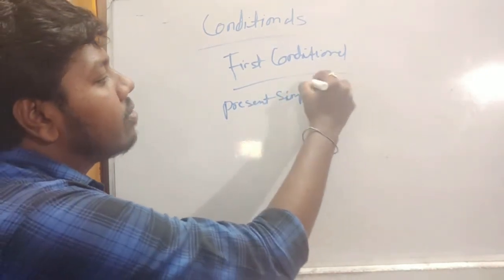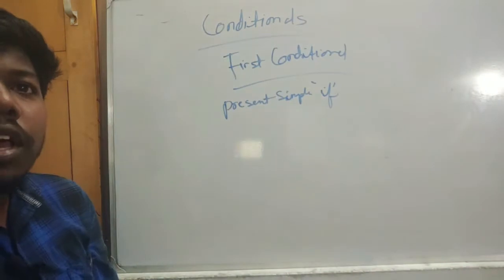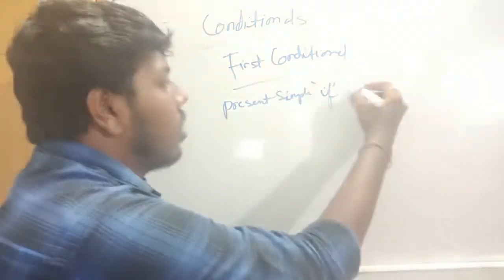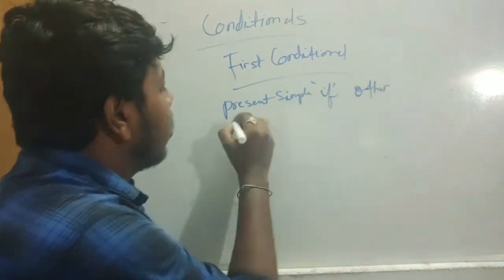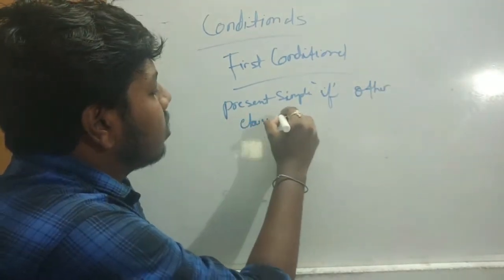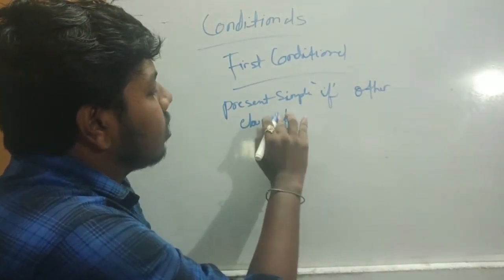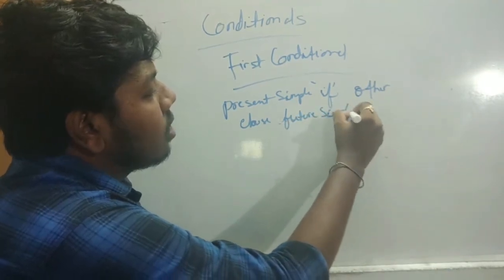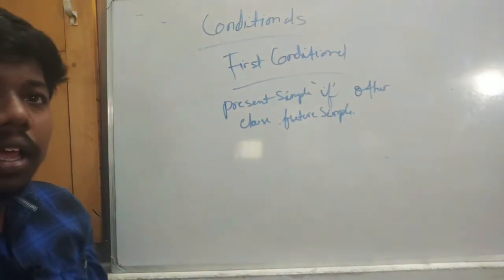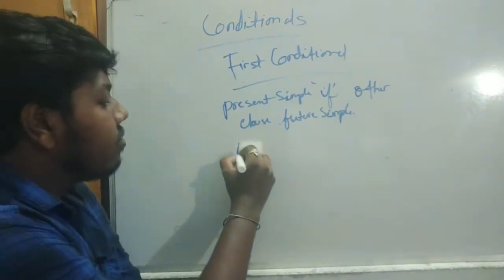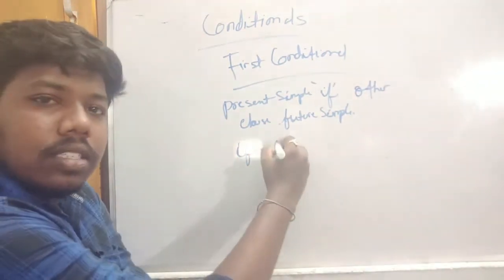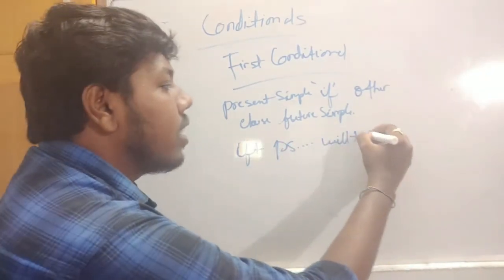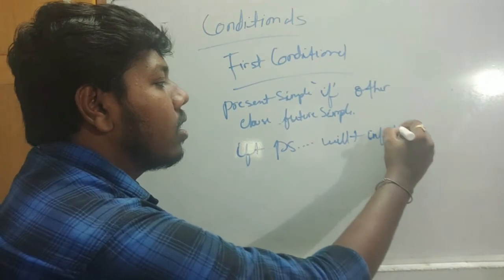After if, the future simple in the other clause. The other clause is future simple. So what is the rule here? If plus present simple, will plus infinitive.